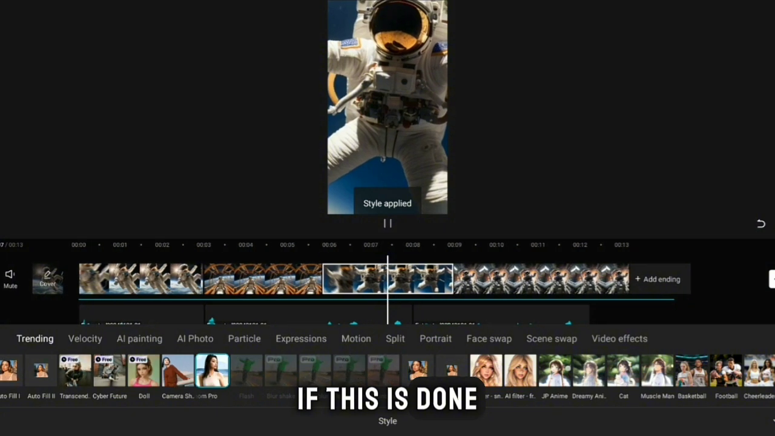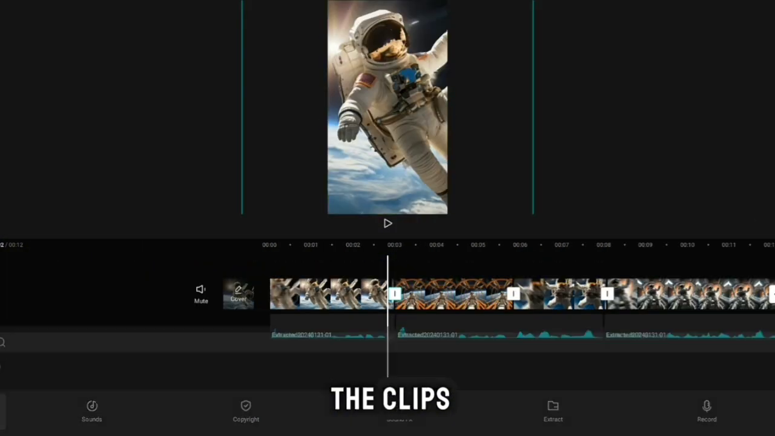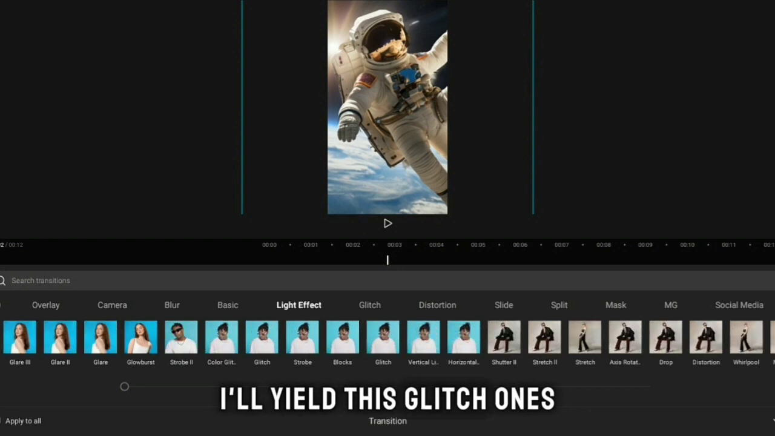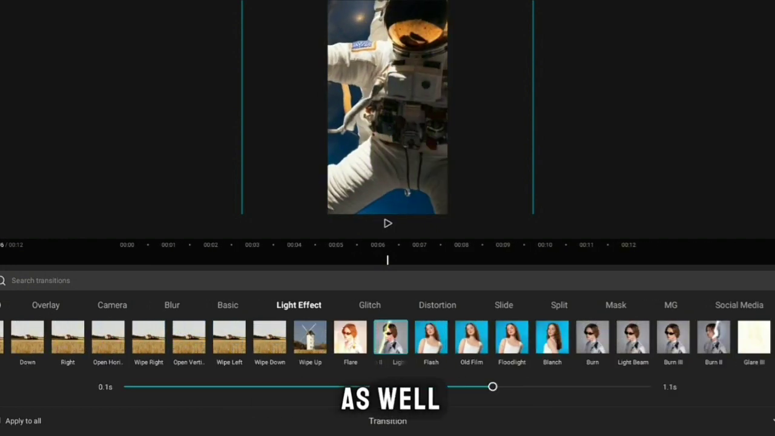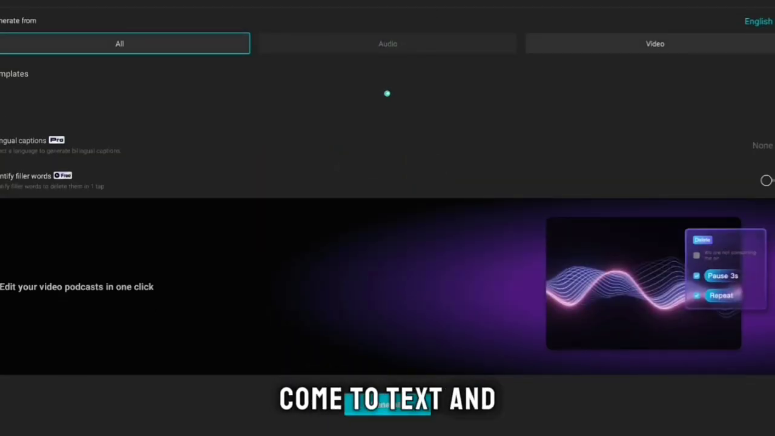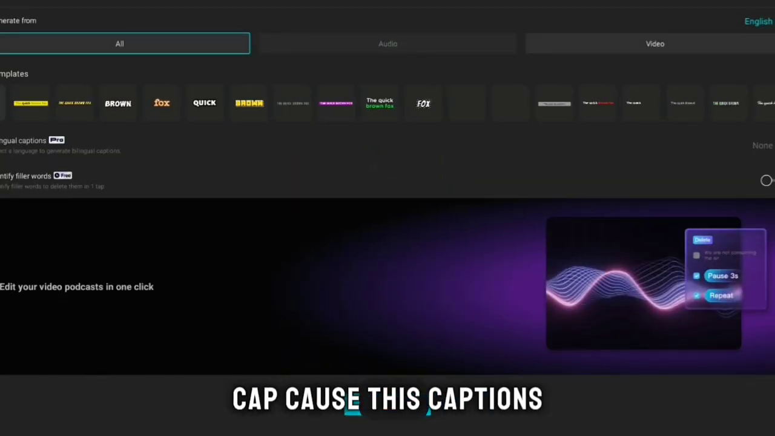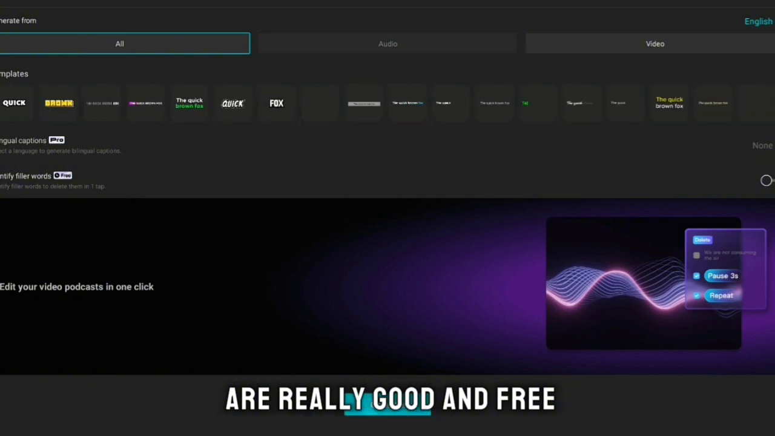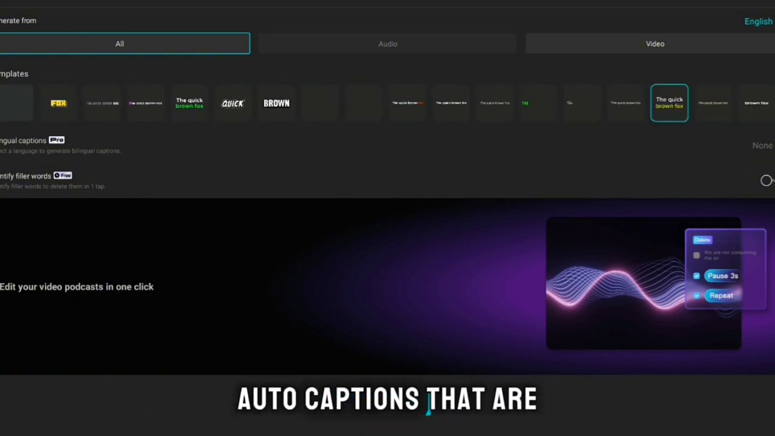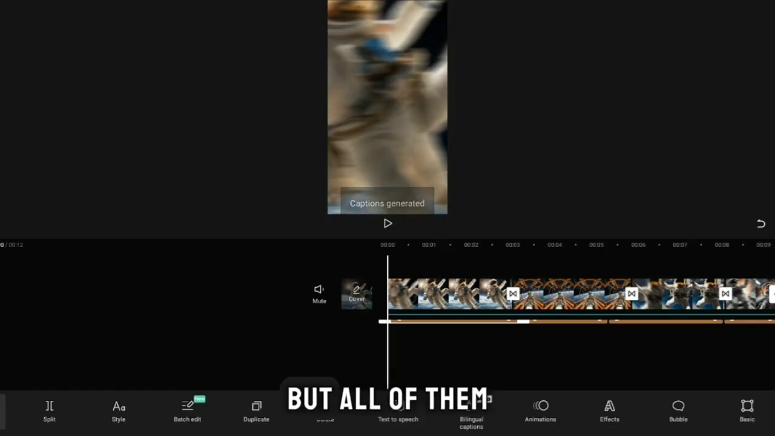If this is done, now add transitions between the clips to give more attention to the video. I'll use these glitch ones and these laser ones as well. Now we need captions. For captions, come to text and add auto captions. CapCut's captions are really good and free. There are alternative websites for auto captions that are more beautiful, but all of them are paid.